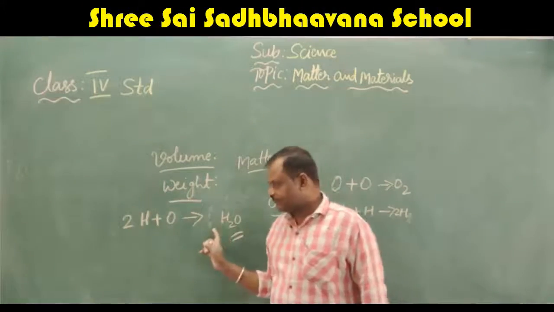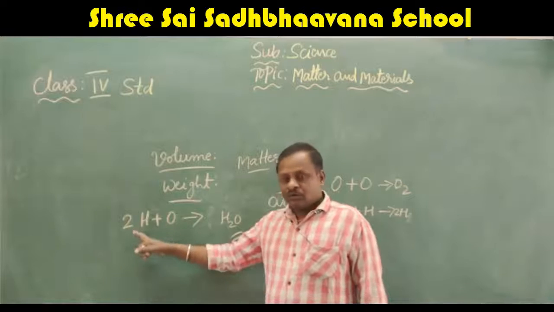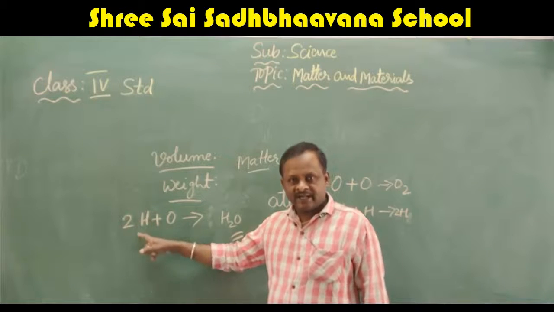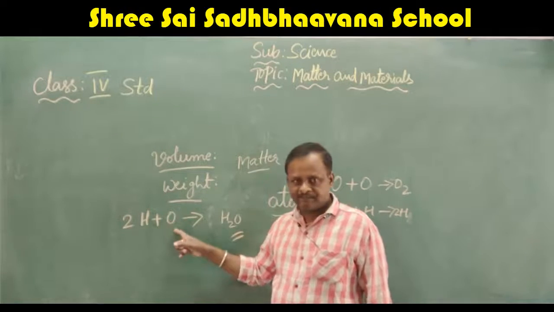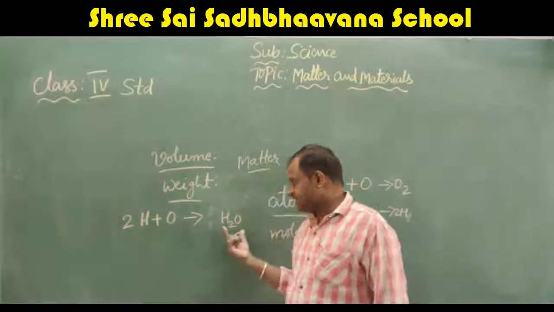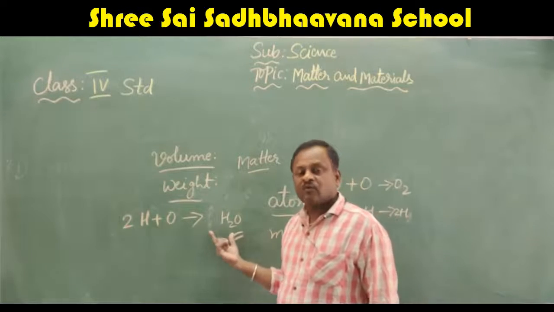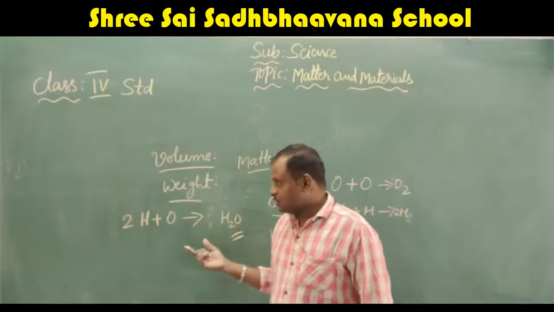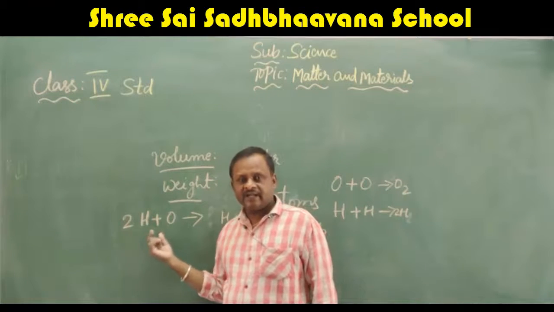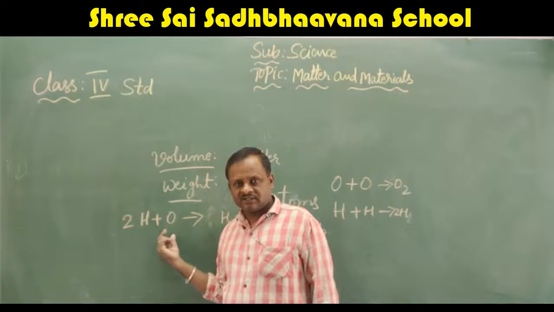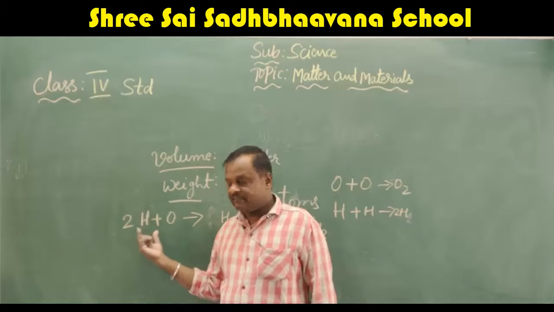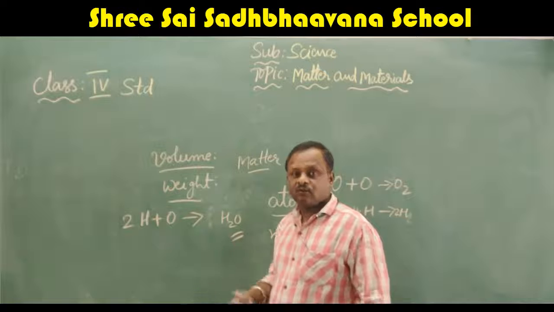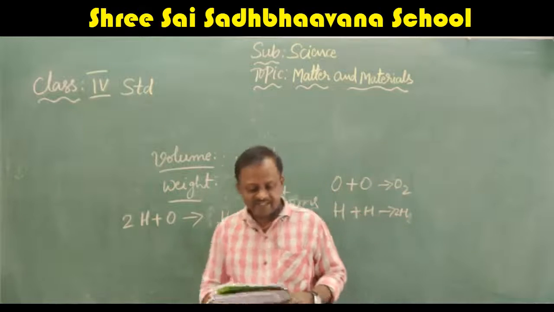H2O means water. 2 atoms of hydrogen and 1 atom of oxygen, when you join them, you will get H2O. H2O means water. When you mix them up, they will form another molecule, that is water. Okay, here they have given.